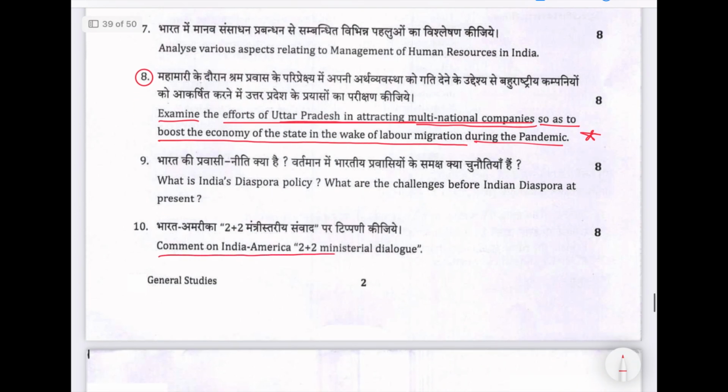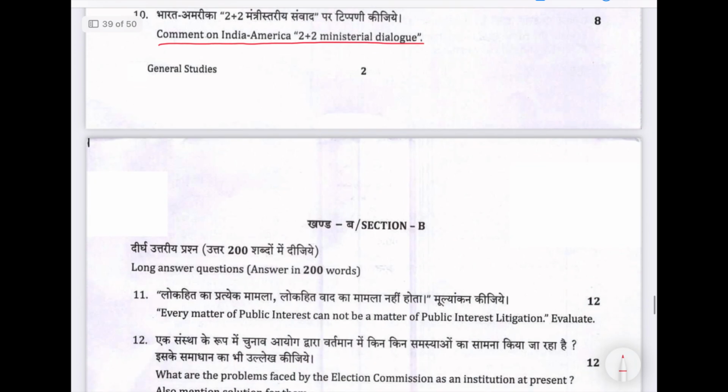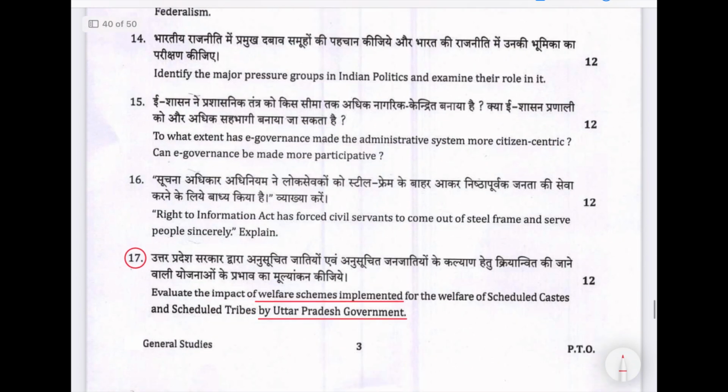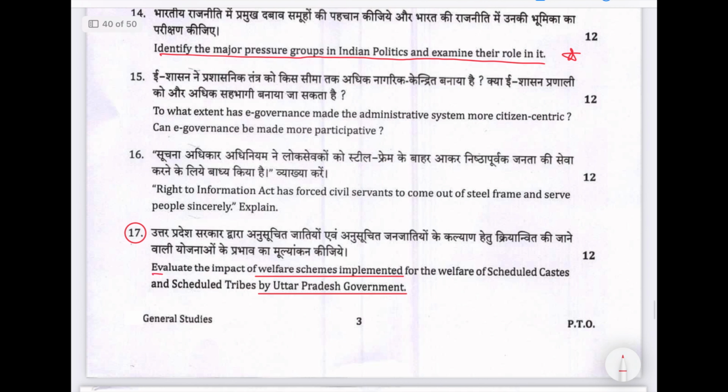Then comment on the India America 2+2 ministerial dialogue. So IR question, what is India's diaspora policy? We have seen Indian diaspora is a topic in the syllabus, and challenges before Indian diaspora. Okay. Then GS2, yes, here. Identify the major pressure groups in Indian politics and examine their role in it. They can even ask this question like major pressure groups in Maharashtra politics and examine their role. They can. Evaluate the impact of welfare schemes implemented for the welfare of SCs and STs by the Uttar Pradesh government.